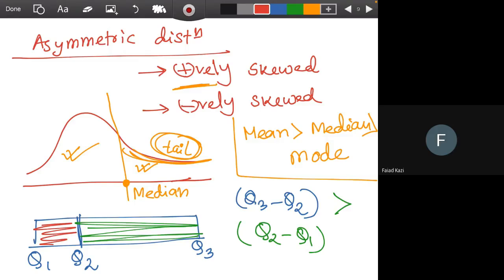Okay, we can give an example of this. Suppose in the course of a hard test, I set a difficult question. So you will see that a low number of students, a very small number of observations, will score better, because some students do not study a lot, while some students study a lot, they work hard, and if it's a really hard test they will score better, and the remaining, or more students, will score in the lower half. So in this kind of setting you will see a positively skewed distribution.